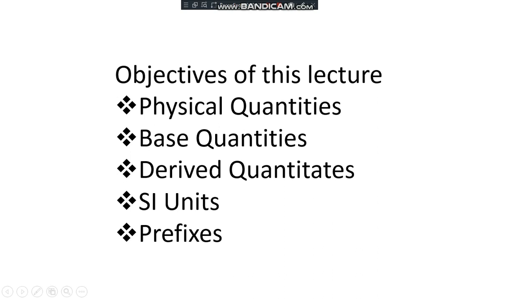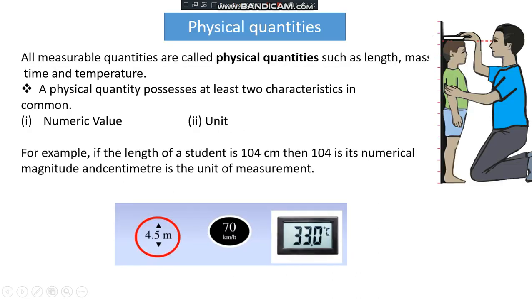Objective of this lecture: physical quantities, base quantities, derived quantities, SI units, and prefixes. First of all, we will study the physical quantities. Students, all the measurable quantities are called physical quantities, such as length, mass, time, and temperature. And a physical quantity possesses at least two characteristics in common, such as numeric value and unit.